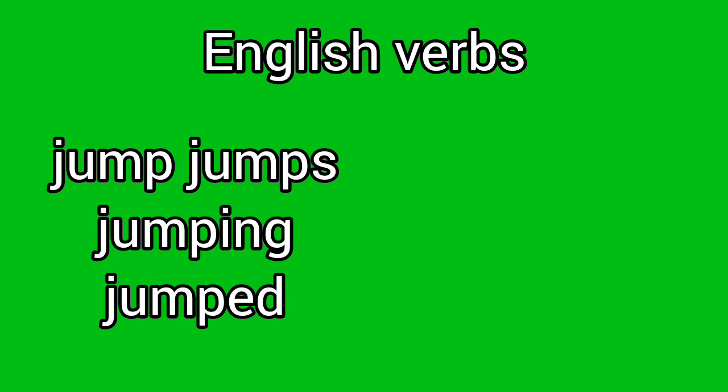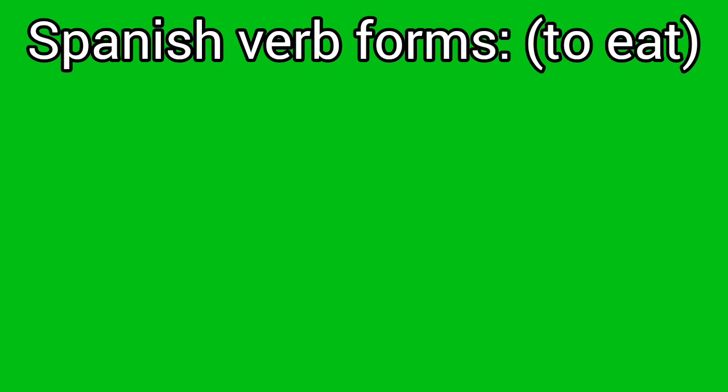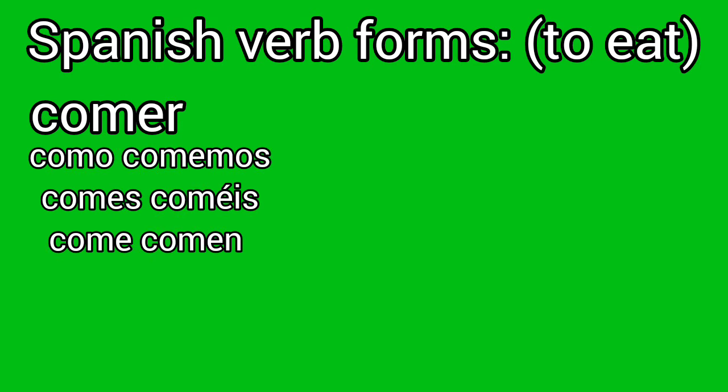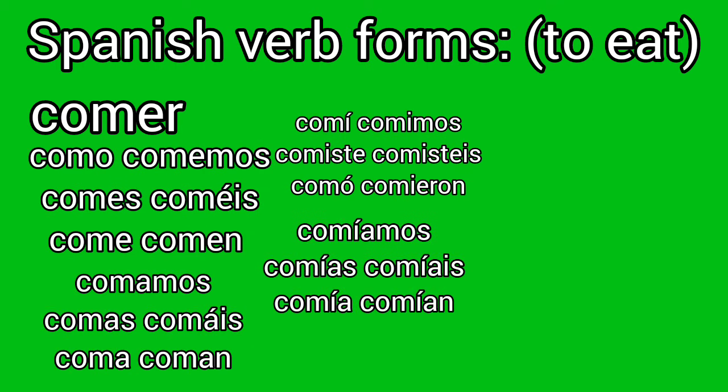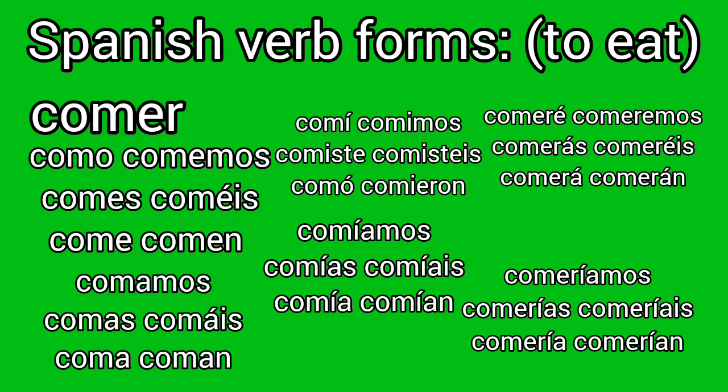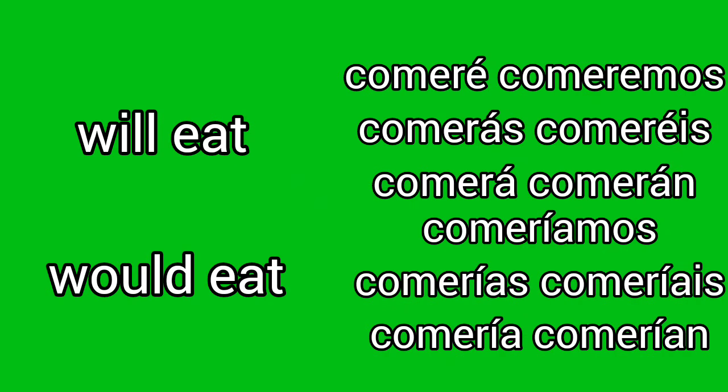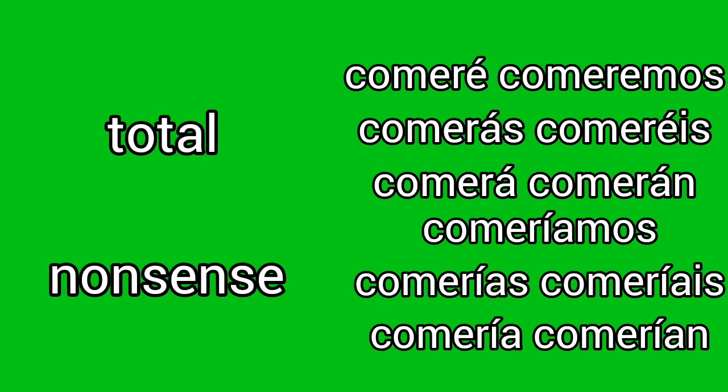Oh, right. So you know how in English a verb normally has 4 or 5 different forms? Well, in Spanish, a verb has an infinitive, 6 forms for present, 6 for perfect past, 5 for imperfect past, 5 for subjunctive, 6 for future, and 5 for conditional. For future and conditional, English uses separate verbs, will and would. Combining with the fact that Spanish has way too many conjugations for a single tense, this is just total nonsense. I'm gonna implement nightmare verb conjugations in goofy language, but I'm gonna save it for another video.